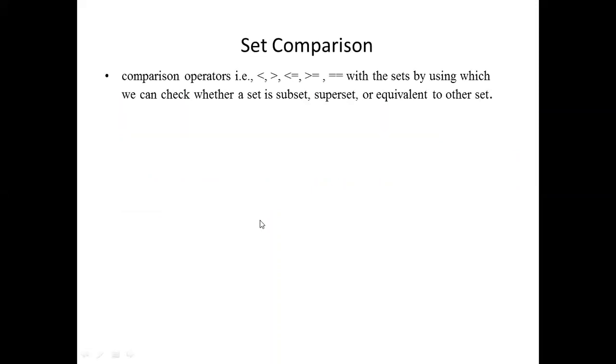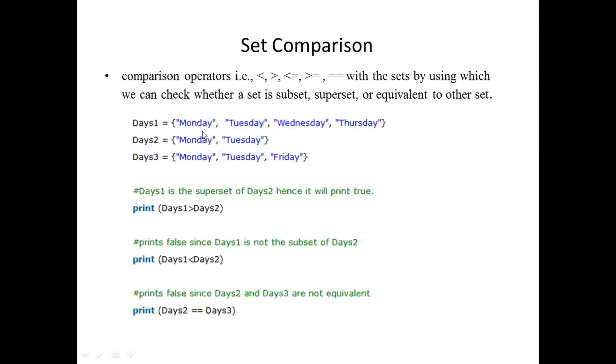Comparison. Look at this. The comparison operators are less than, greater than, or equal symbols too. By using these symbols, what can you check? You can check whether a set is a subset or superset or equivalent. Remember this. By using the set comparison methods, you can check whether it is a subset or superset or equivalent to the other set.